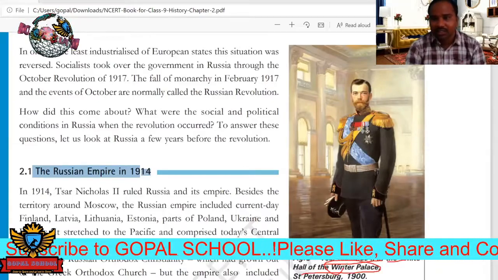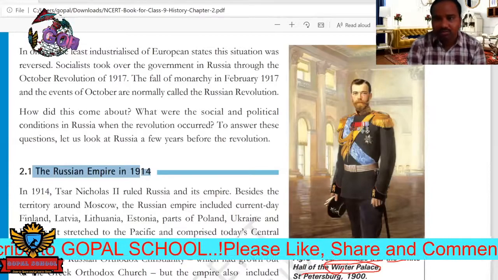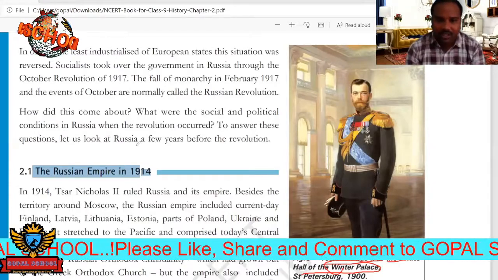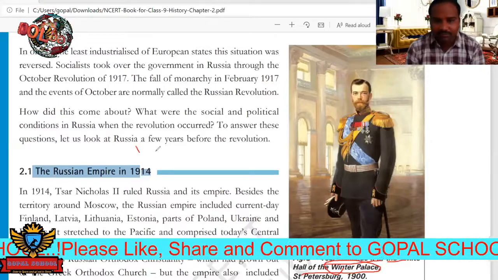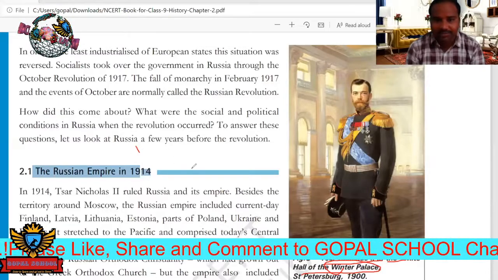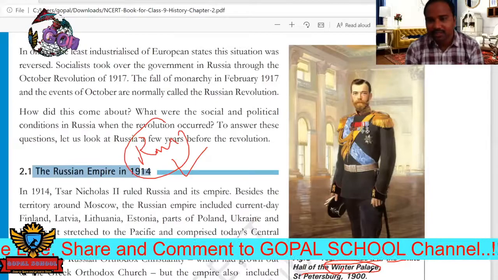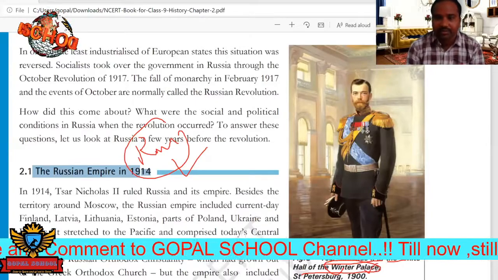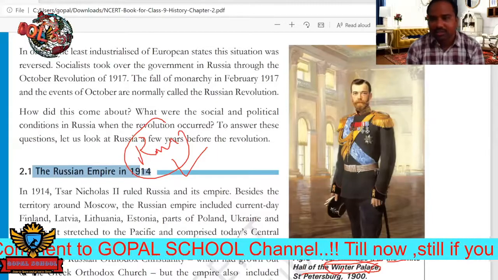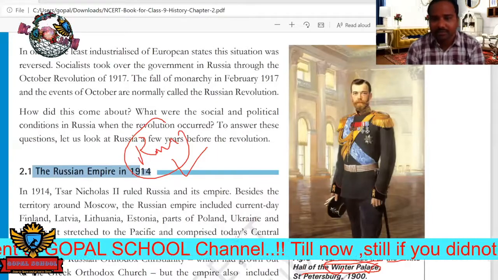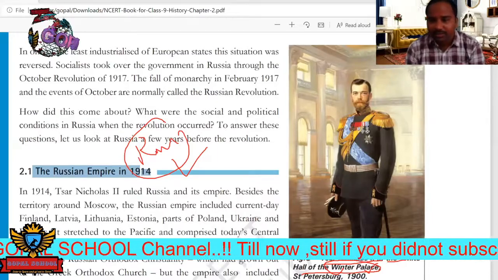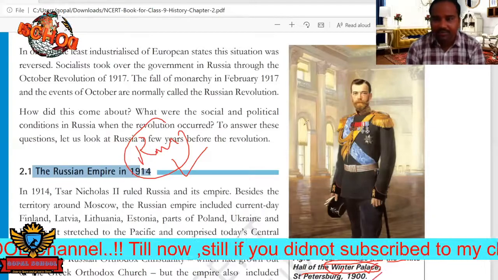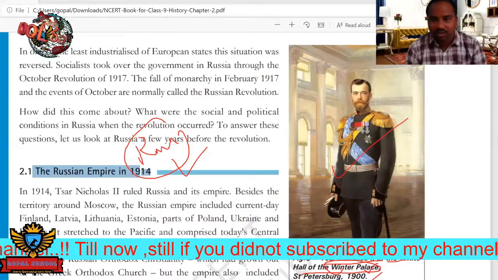So same as in our country, we have Rashtrapati Bhavan, which is called the President's Palace. In the same way in Russia also, we can see this Winter Palace. So Nicholas II was there. This is one of the pictures painted by Ernest Lipgart. Okay, he is Nicholas II.